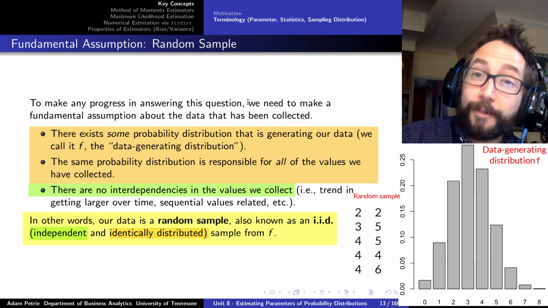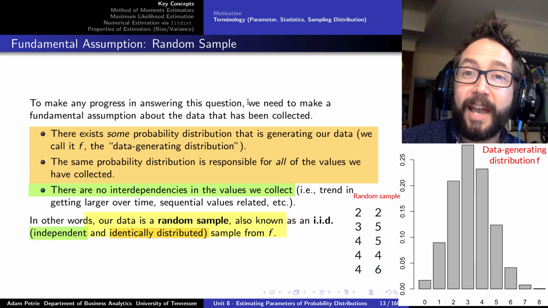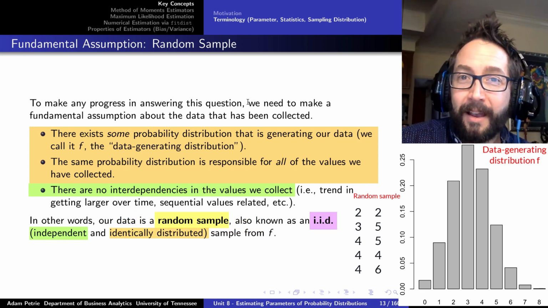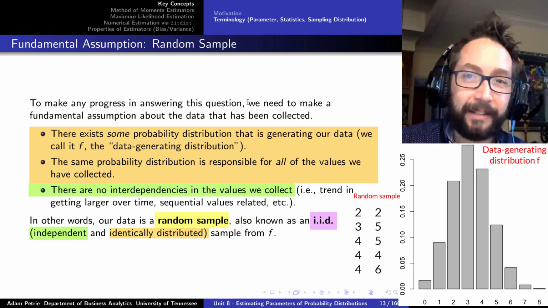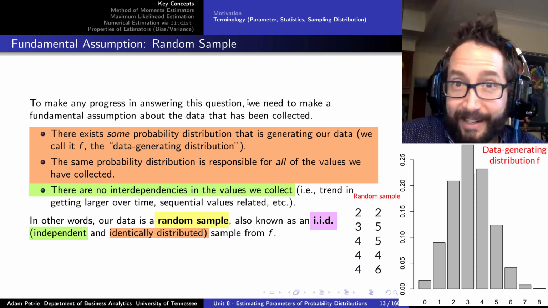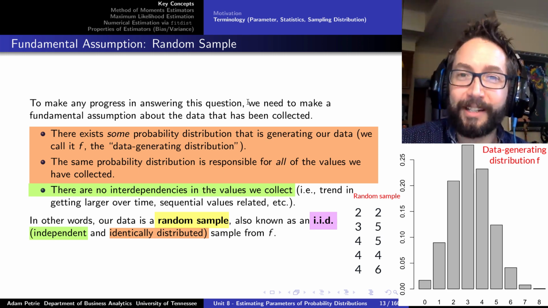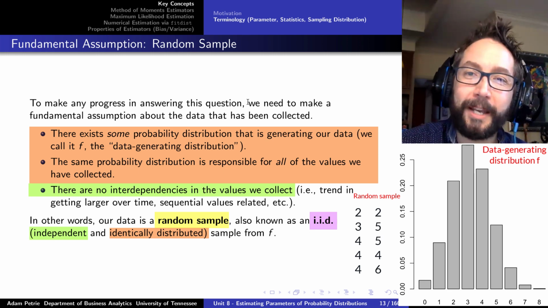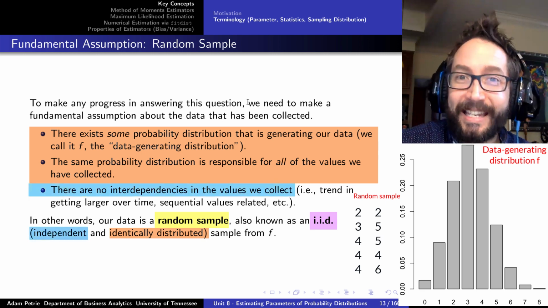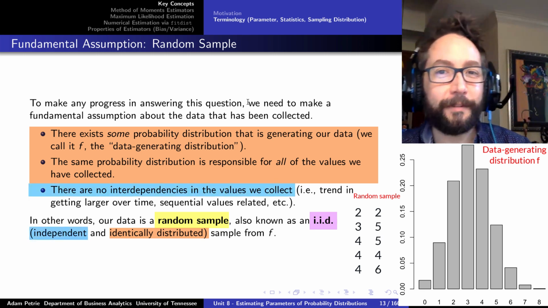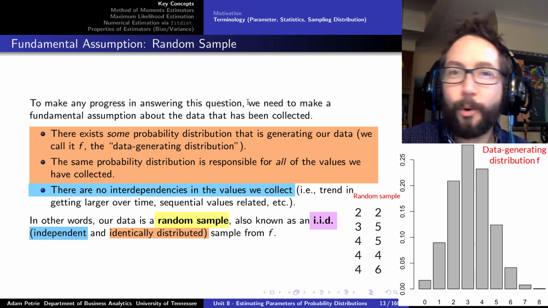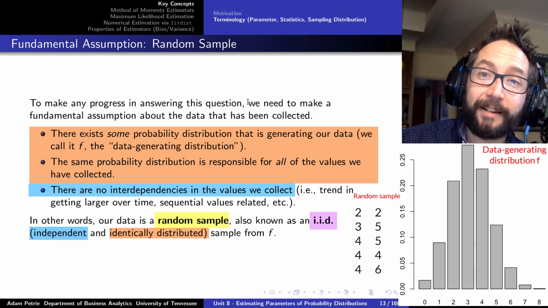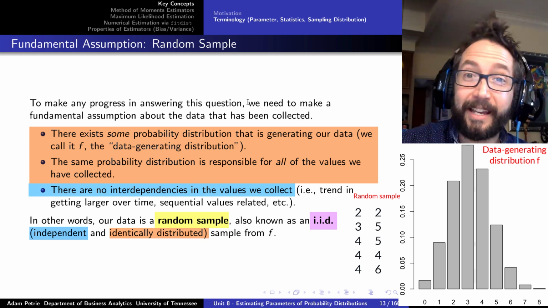Now, the way that we abbreviate this in statistics is to say that we have an i.i.d. sample, identically and independently distributed. Identical meaning that it's all coming from the same data generating distribution, F, our PDF or PMF, and the second I being independent. Values in the past don't influence values in the future. There's no correlation between the values that I'm collecting when I go and collect data from the distribution.